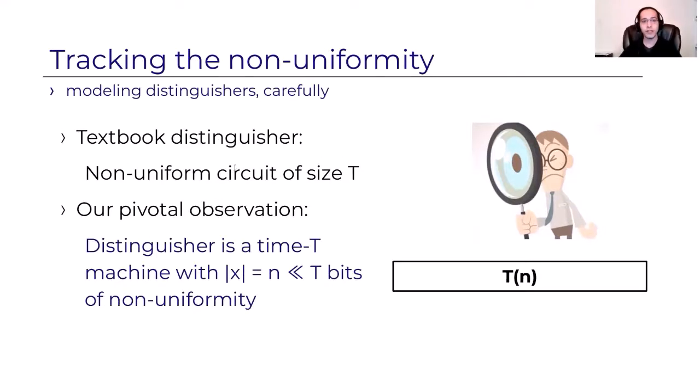Instead of considering a non-uniform circuit of size t, it suffices to consider a distinguisher that is a time t machine with n bits of non-uniformity. And that's it. That's the way to get around the barrier. Why does this help us?